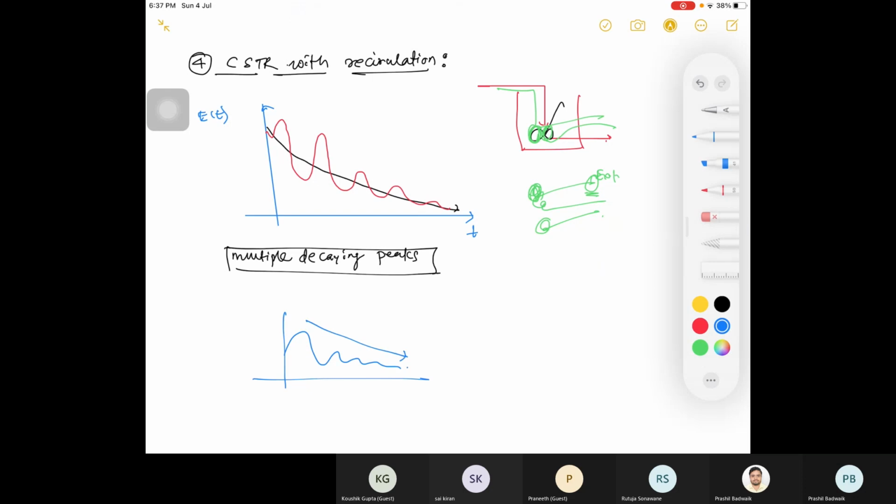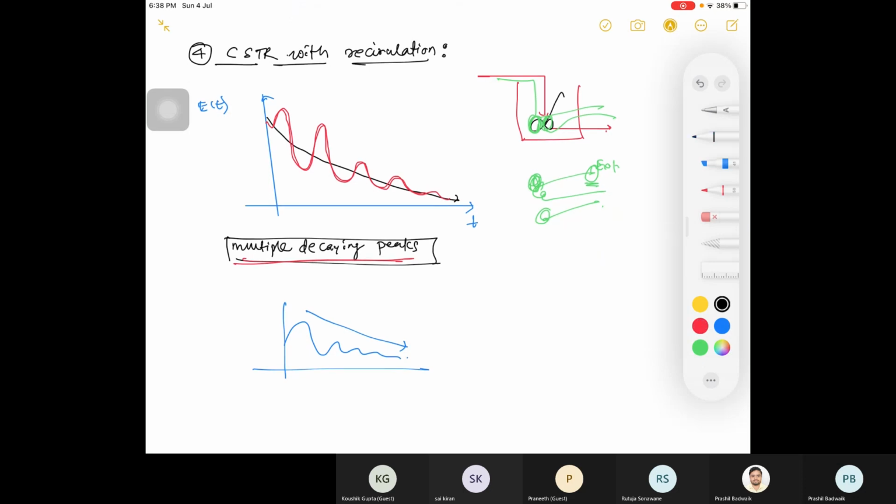There is decay, you can see here. This peak is at a higher location and this is lower, so it is decreasing continuously. Multiple decaying peaks, okay. Are you guys done with this? Should I move?